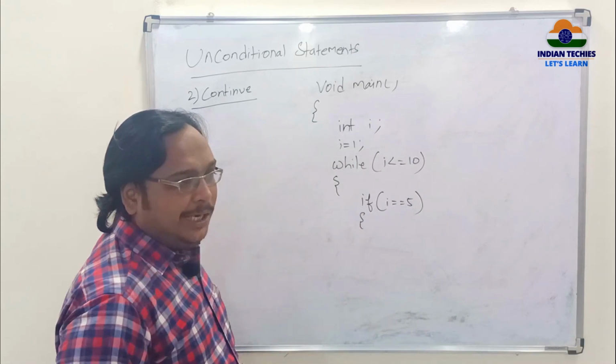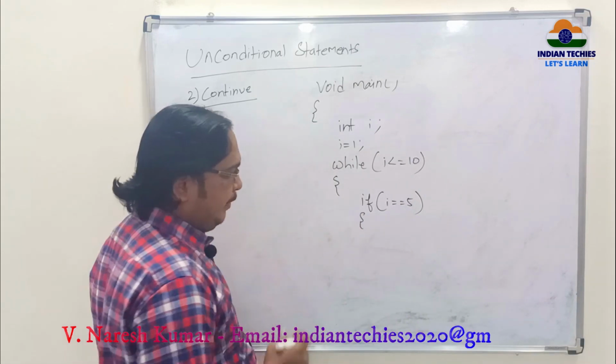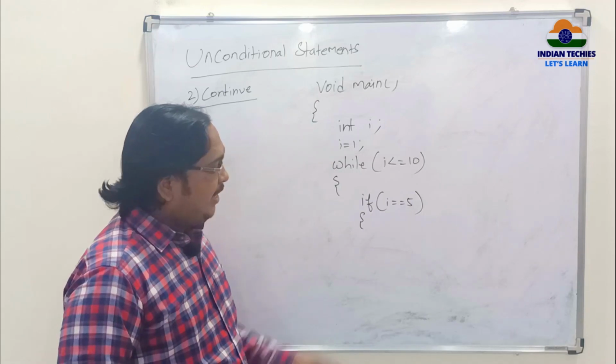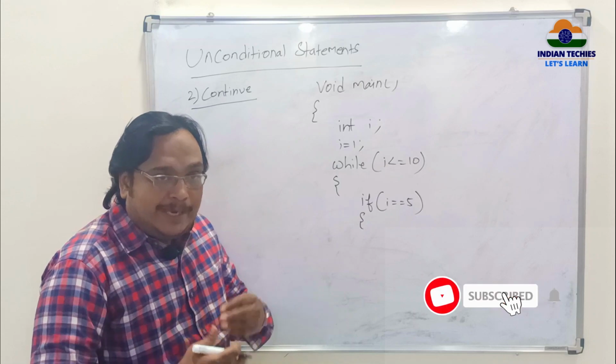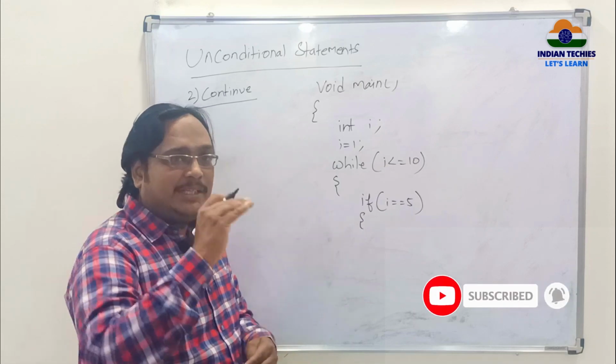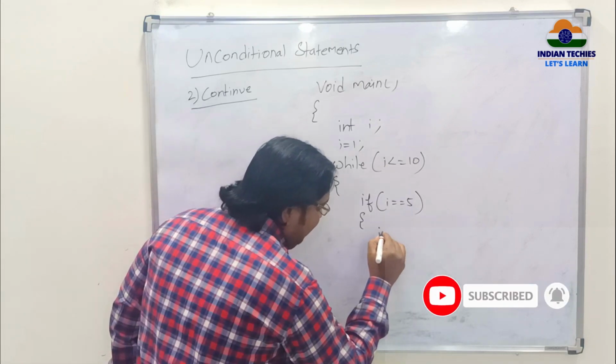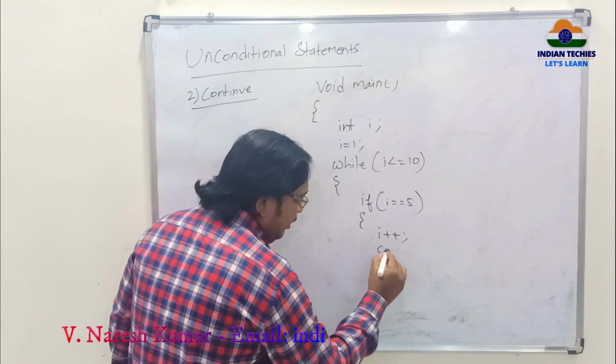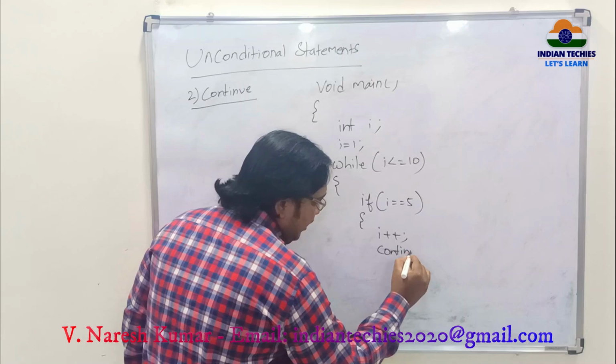I should not print and I should skip and jump to the next repetition. But if I want to jump to the next repetition when I is equal to 5, I should increment it and it should jump to the 6th repetition. So make I value as I plus plus, then write the statement called continue.